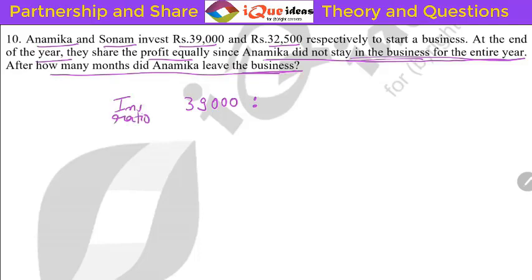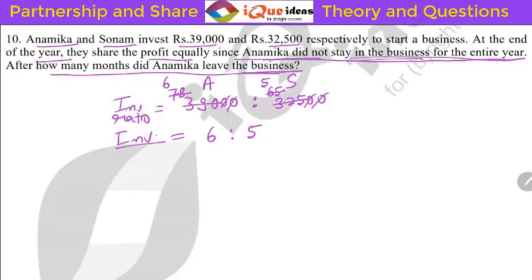So here, let's directly calculate the investment ratio for Anamika and Sonam. 39,000 is to 32,500. If you simplify, 0 and 0 cancel. If you divide by 5, it will become 78 and 65. Great. Now 13 sixes are 78 and 13 fives are 65. So the ratio of investment is 6 is to 5.